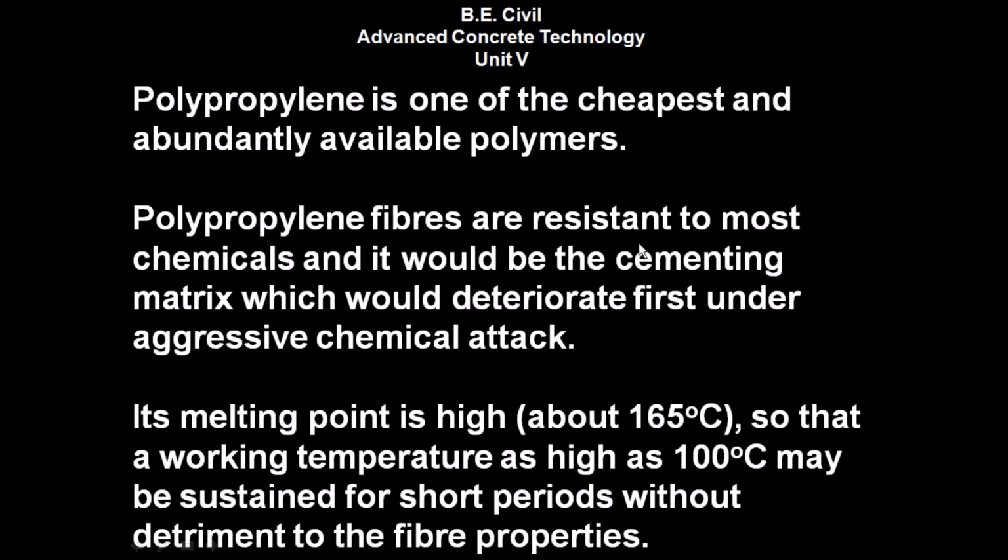Polypropylene fibers are resistant to most chemicals, and it would be the cementing matrix which could deteriorate first under aggressive chemical attack. Its melting point is high, about 165 degrees Celsius, so that a working temperature as high as 100 degrees Celsius may be sustained for short periods without detriment to the fiber properties.